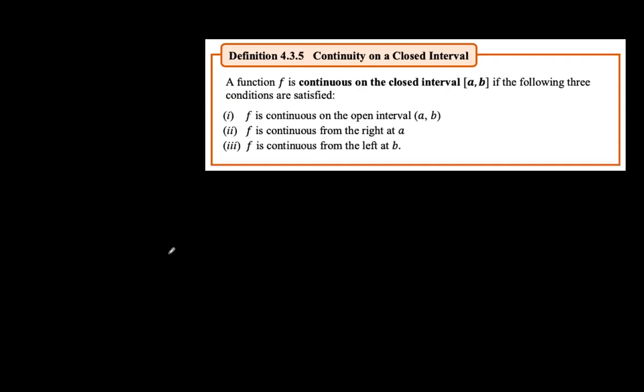Ito na. Kanina may open interval tayo. Ngayon naman, closed interval. So, a function f is continuous on the closed interval [A, B], where A and B are inclusive, okay? Kasi closed. If the following three conditions are satisfied, of course, f is continuous in the open interval (A, B), and f is continuous from the right at A, and f is continuous from the left at B.